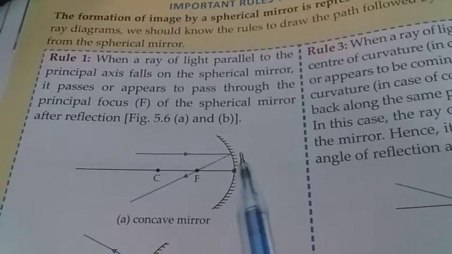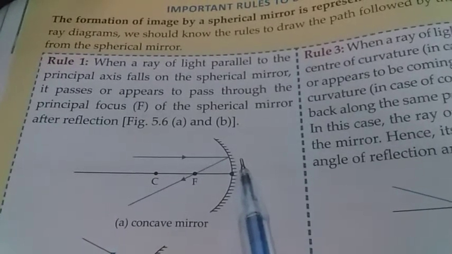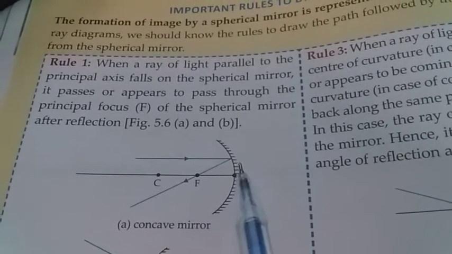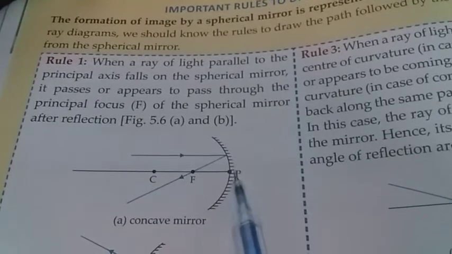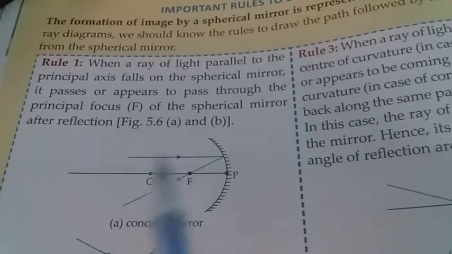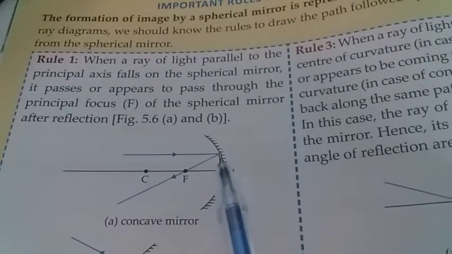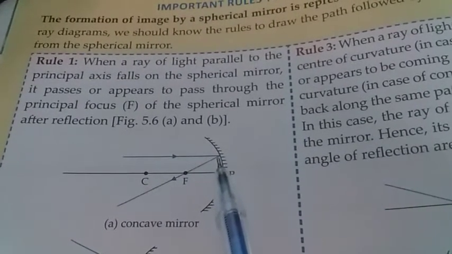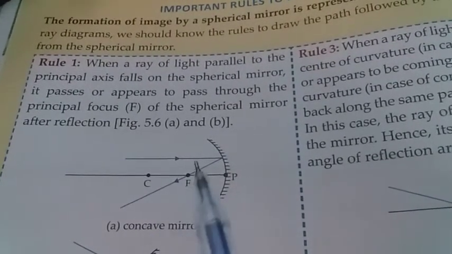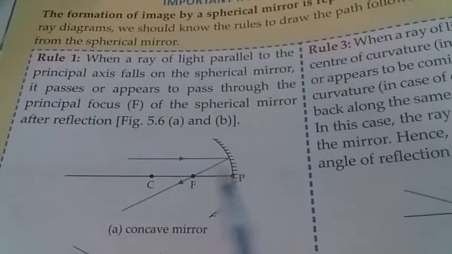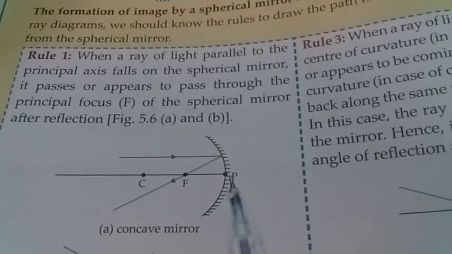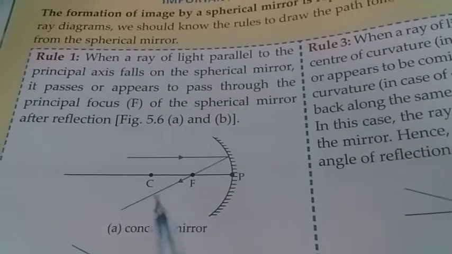Now, when it reflects, what happens? It passes or appears to pass through the principal focus. This is the principal focus. This is the center of curvature. This is the pole. So, this is the ray of light which is parallel to this principal axis. After reflection, it passes or appears to pass through the principal focus of the spherical mirror. This is rule number 1. What does that mean? That if the ray of light is parallel to the principal axis, then after reflection, it passes through the principal focus. This is rule number 1.